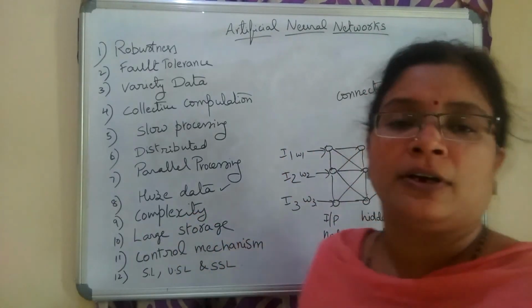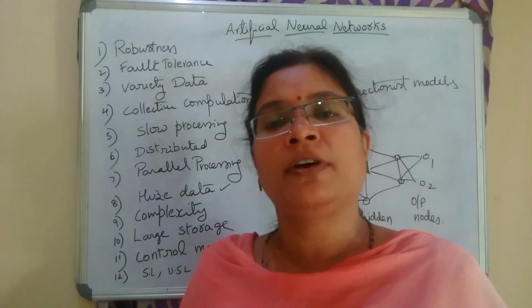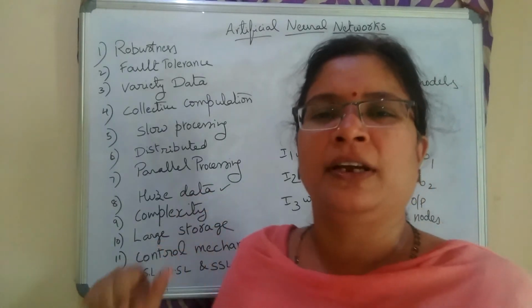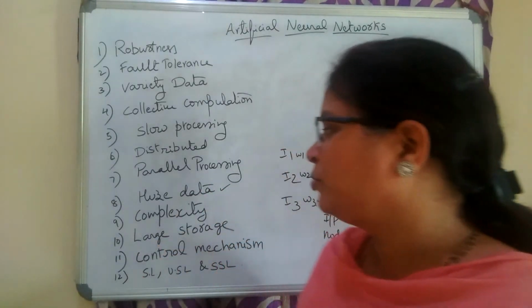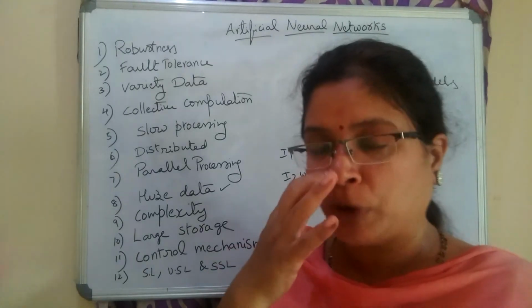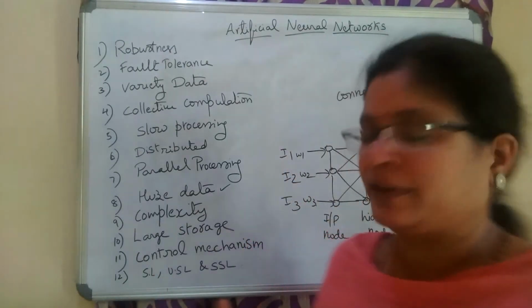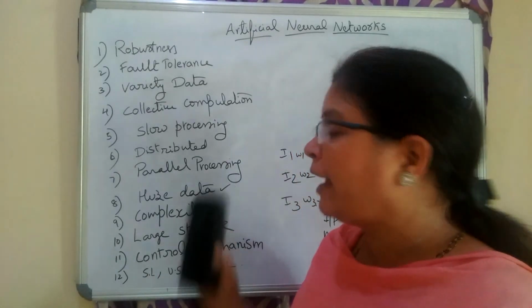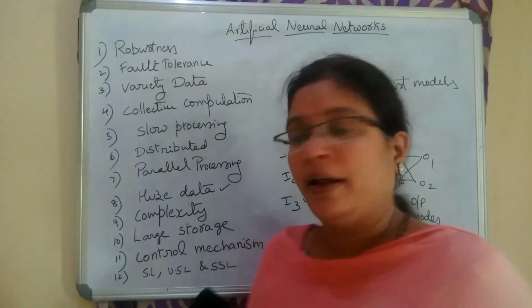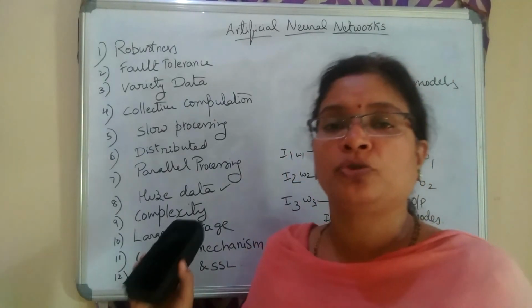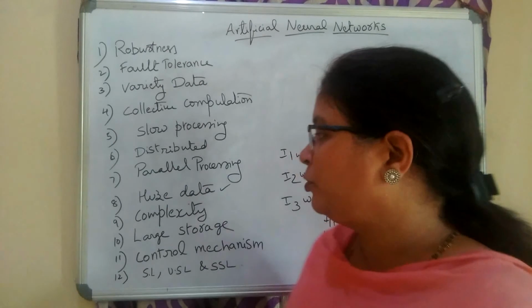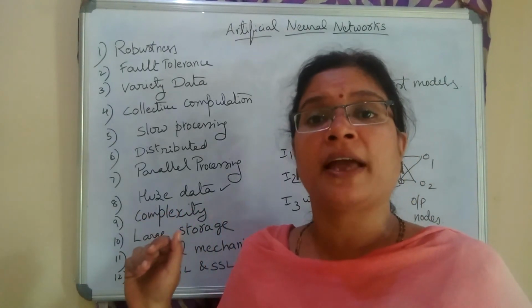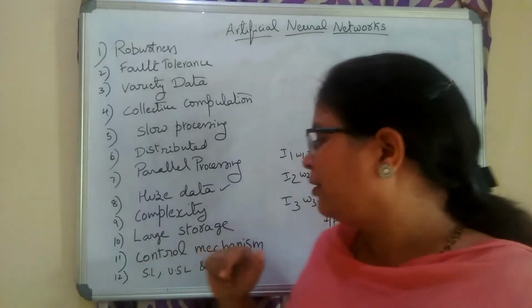The next one is complexity. The structure of artificial neural networks itself looks somewhat complex. They exhibit complexity. It is somewhat difficult to understand. So it exhibits some complexity in processing and in understanding. And the next one, large storage. We have already seen it can handle a huge amount of data, and it has the capability of storing a large amount of data. So huge data handling and large storage are among the best characteristics of artificial neural networks.